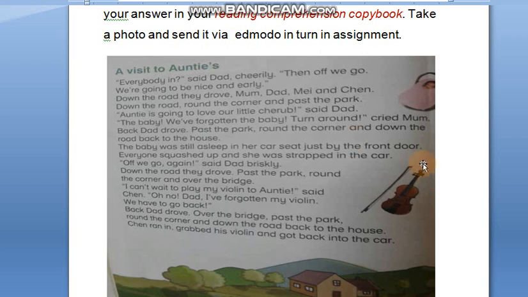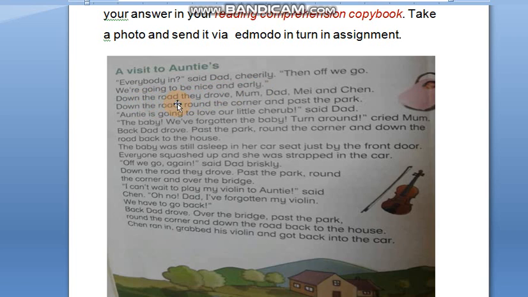So let's read again here and find what the past tense verbs are. A visit to Auntie's. Everybody said that. By the way, said is a past tense. The present tense of this is say.